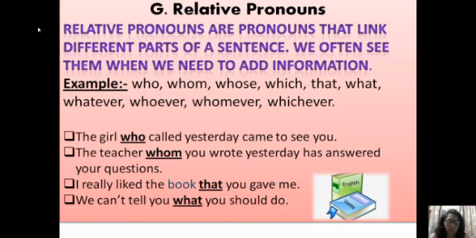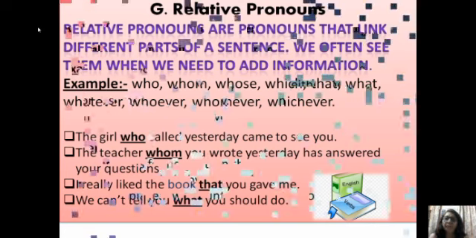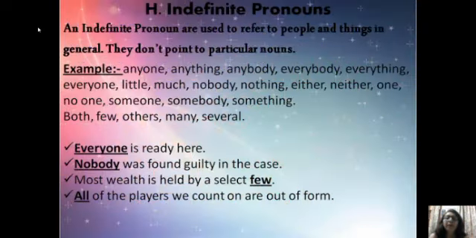Indefinite pronouns. Indefinite pronouns, as the name suggests, don't point to particular nouns, and indefinite pronouns are used to refer to people and things in general.